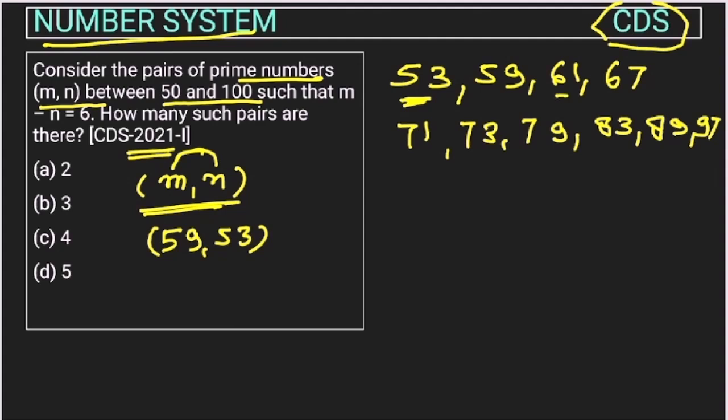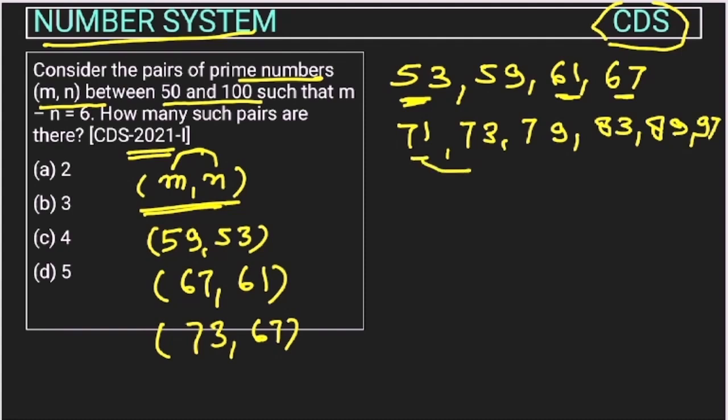Now move to 61. So 61 and 67, the difference is 6, so this can be another pair: 67 and 61, right? Now can we consider 61 with 71? No, because the difference is 10. Now consider 67 and 71, but the difference is less than 6, only 4. Now let's take 61 and 73. Here the difference is 6, so we can take that pair. Can we take 67 and 79? No, because the difference is more than 6.